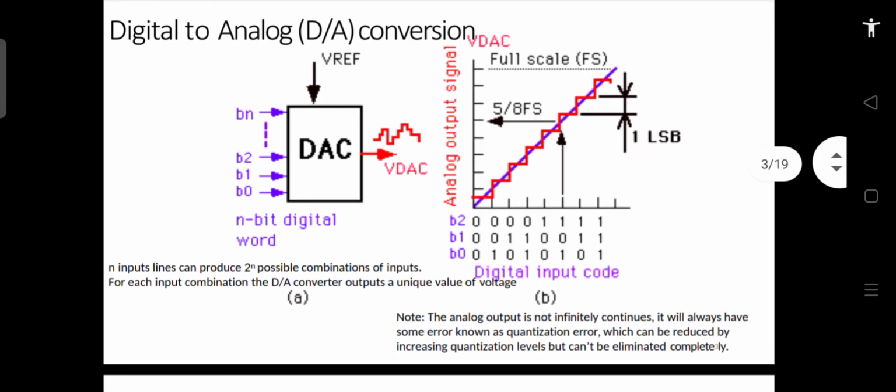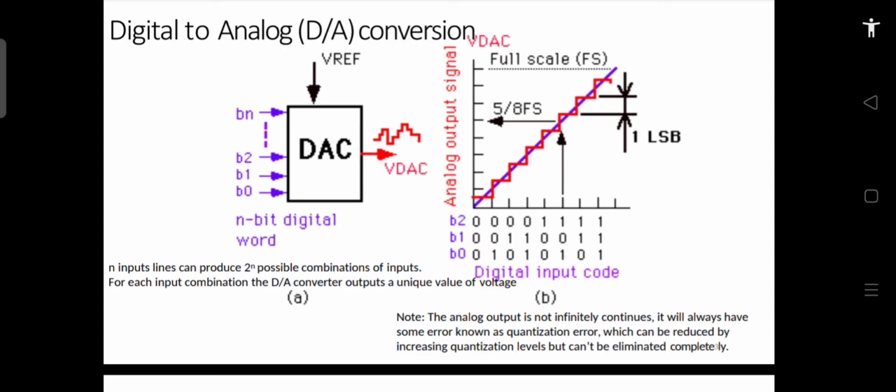So let's say we have a digital to analog converter. A digital to analog converter looks something like this. Let's say it is a black box, and that black box will have some binary inputs, depending upon the number of bits for which we design it. This binary number will be the input to this digital to analog converter, and corresponding to this binary input, it will generate a certain analog output. As I have told you, it will be in small steps because this DAC has a finite number of bits. That is the reason.